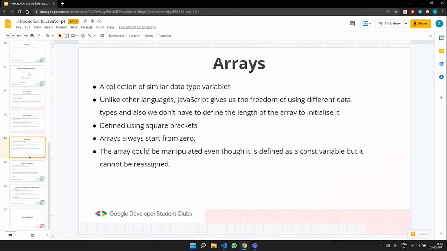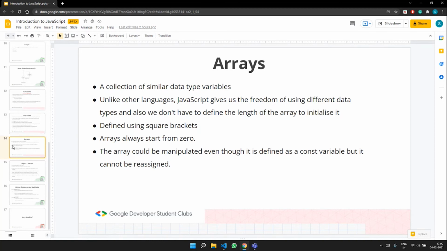Suppose you want to store colors, say red, green, blue, and yellow. You can do it using arrays. And the best part here is JavaScript gives us the freedom of using different data types, and also we do not have to define the length of the array while initializing it. So this is one important point to keep in mind.